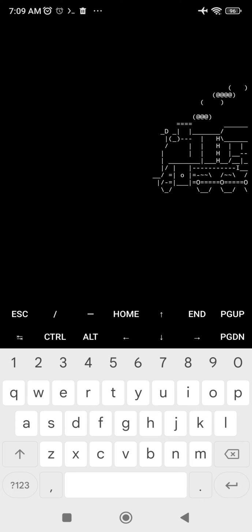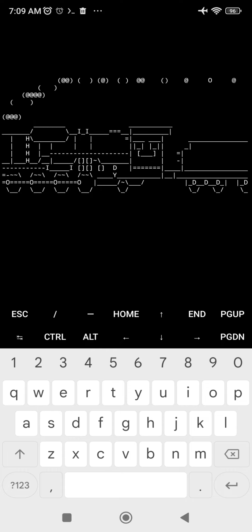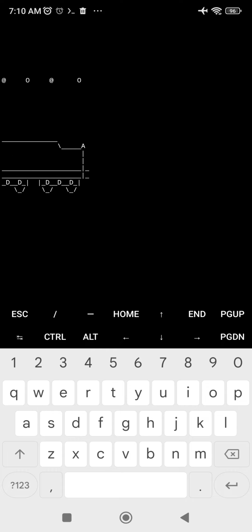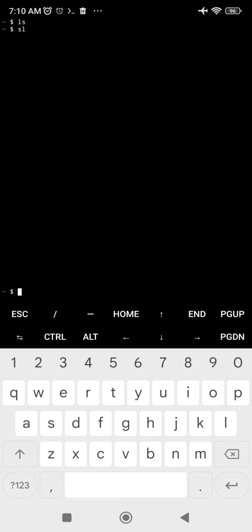So I installed SL, so you know LS is list, SL is the beautiful train. That's how you use Termux. Thank you.